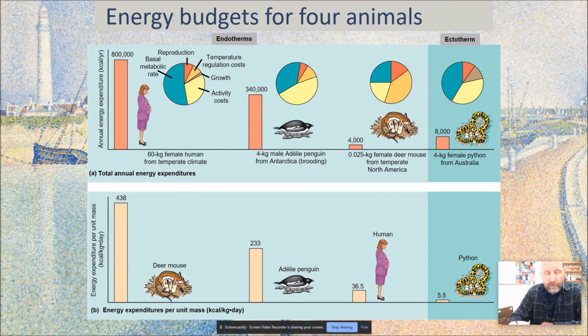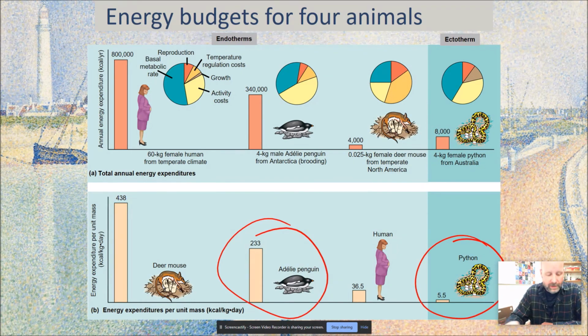Looking at this bottom graph here, you can see that the energy expended per mass is much, much greater for this little bitty guy because he's spending, again, so much energy just trying to stay warm. And then if you compare the two 4-kilogram animals, the ectotherm and the endotherm, you can see again that the energy expended per unit mass is much, much larger for the endotherm. And that's pretty straightforward. And again, the human is actually less per kilogram because they're so massive and they don't lose so much heat because of the small surface area to volume ratio.